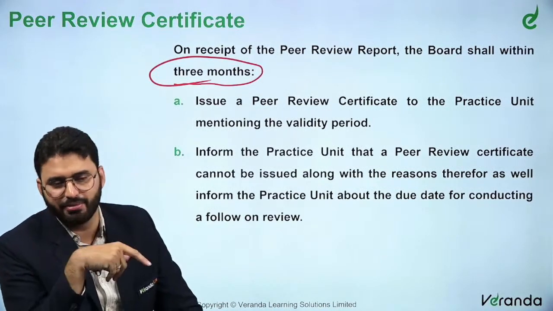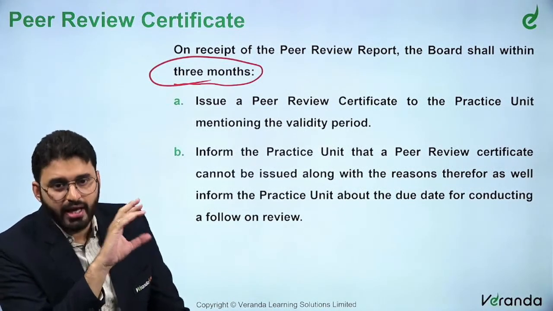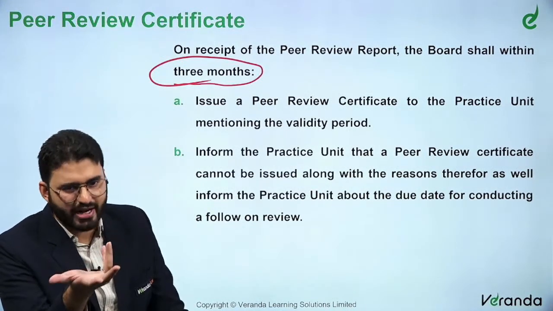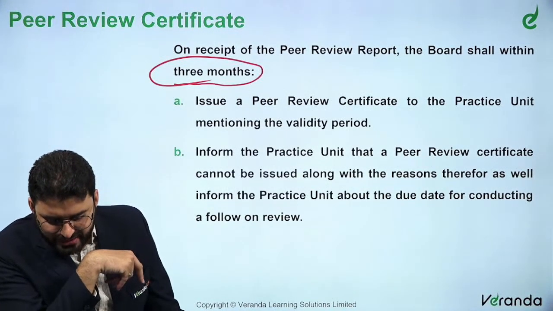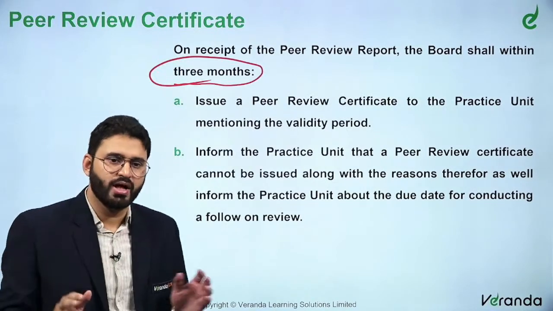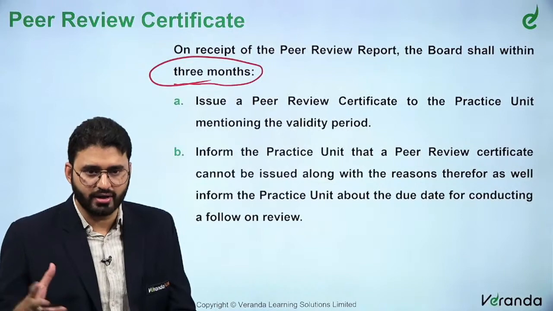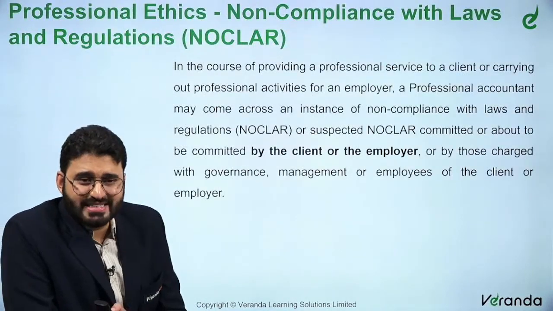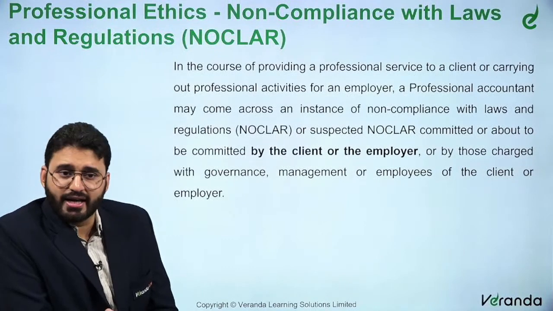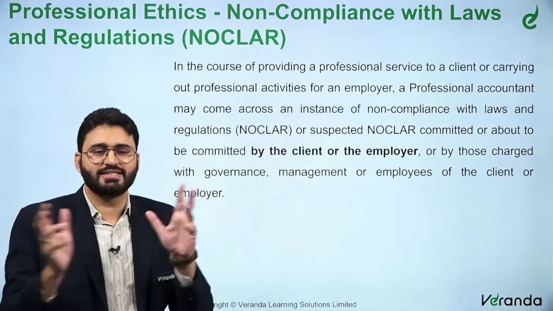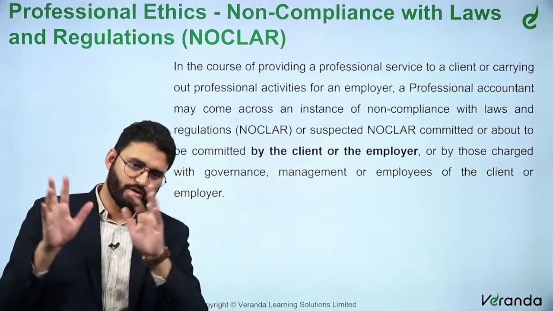Or inform the practice unit that a peer review certificate cannot be issued along with the reasons, whatever reasons they are, as well as inform the practice unit about the due date for conducting a follow-on review. So it can be either this or this, it's an or condition, not an and condition. Now with this chapter number 17, all the amendments we are completing. These are very small additions scattered here and there in the book, in the ISM.